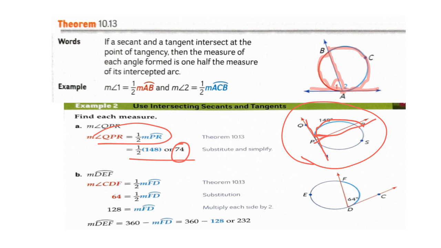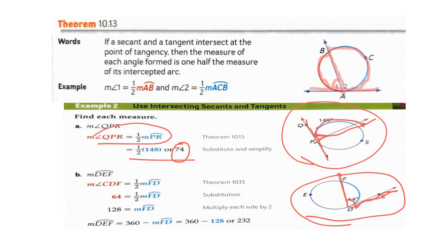And we can do the same thing for the other circle. So we have a chord or a secant line that intersects a tangent line. So then we have the measure of the angle FDC is 64 degrees.